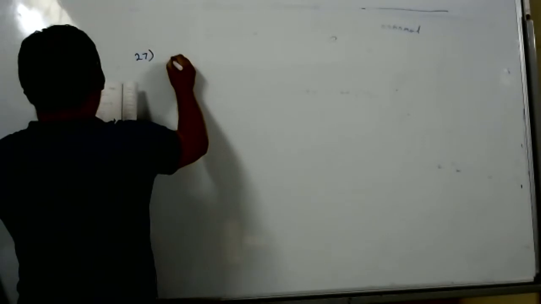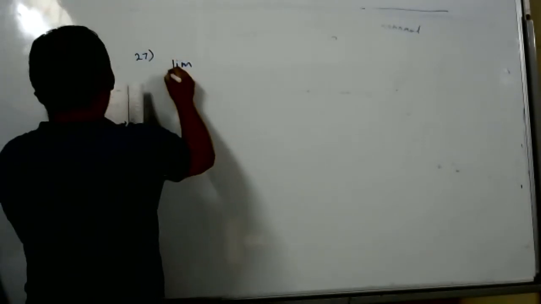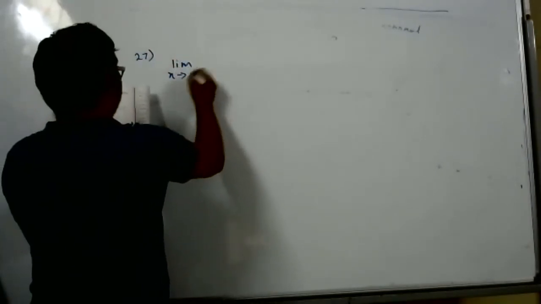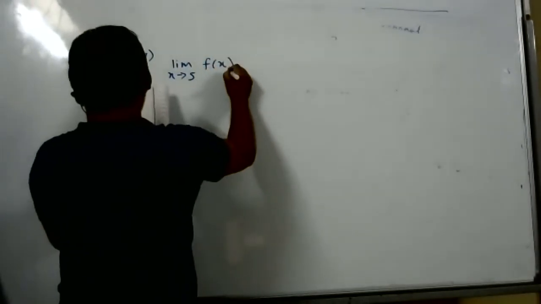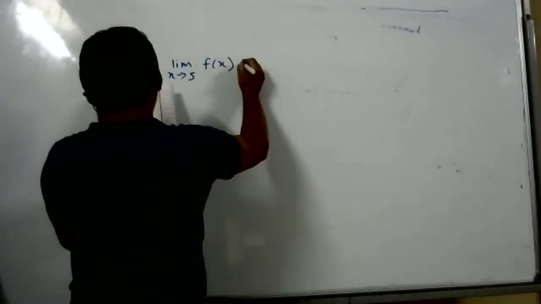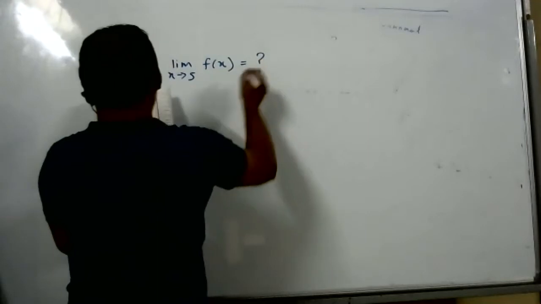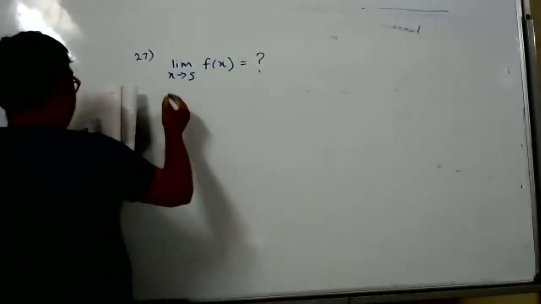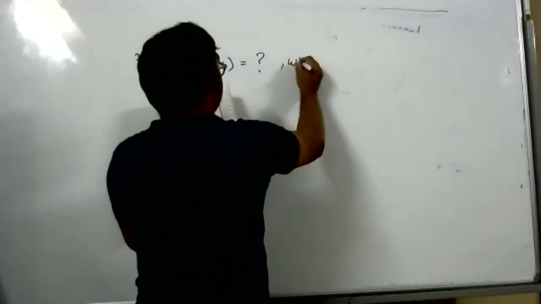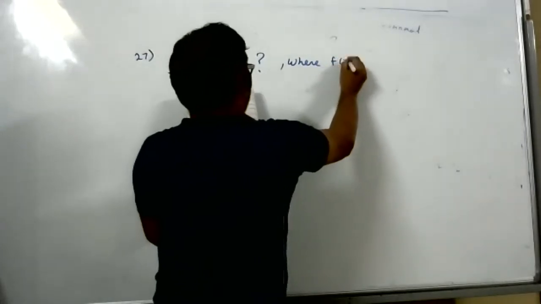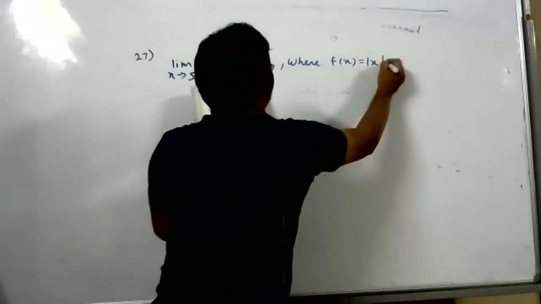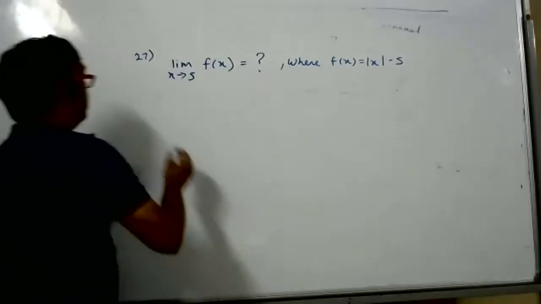The 27th sum is limit x tends to 5 of f of x. Sir, is the answer 0? I don't know the answer. Where f of x is equal to, maybe the limit does not exist. No, it is 0 only. Yes, sir.